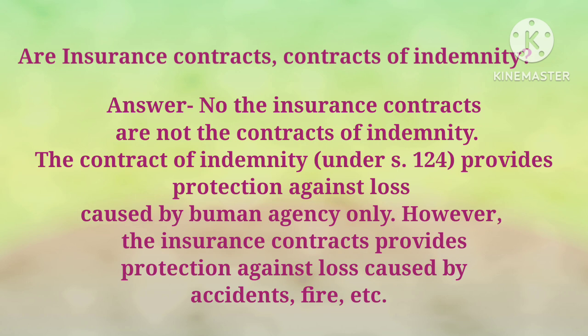However, a contract of insurance provides protection against the loss caused by accidents like fire, or any accidental deaths. So, the contract of insurance provides protection against loss caused by events that may be beyond the control of human agency. So, insurance contracts don't come under the ambit of Section 124, because Section 124 provides protection against loss caused by human agency.